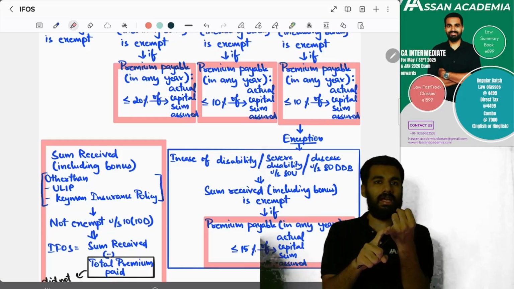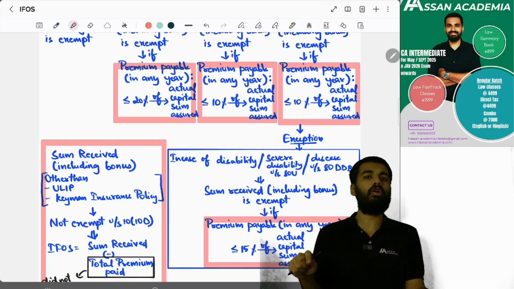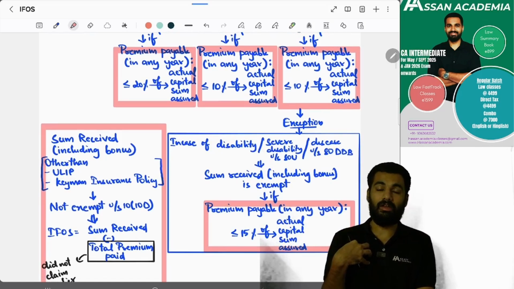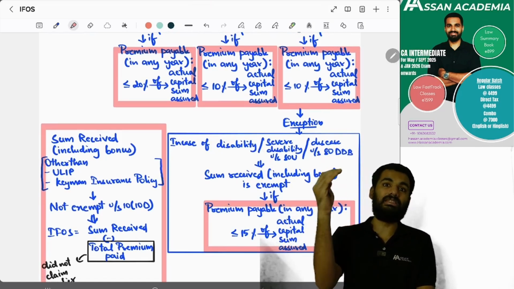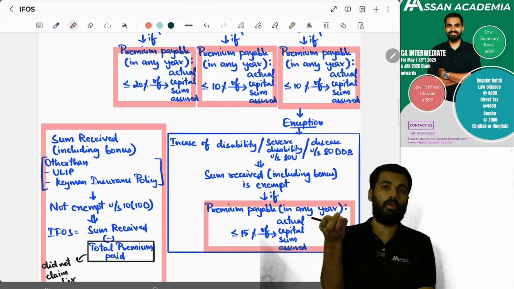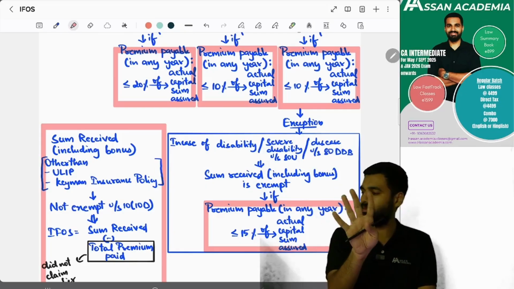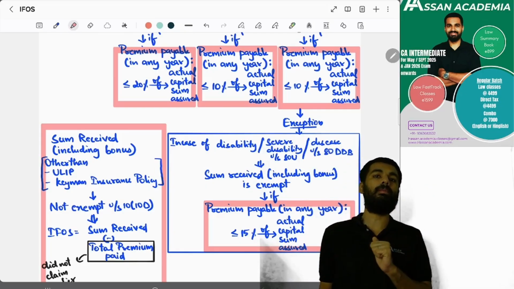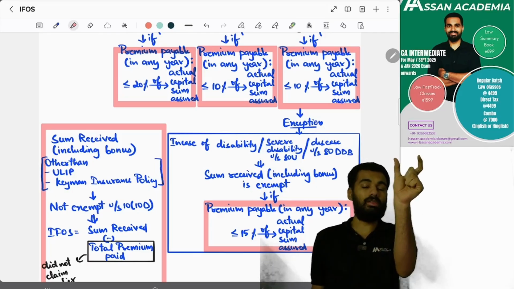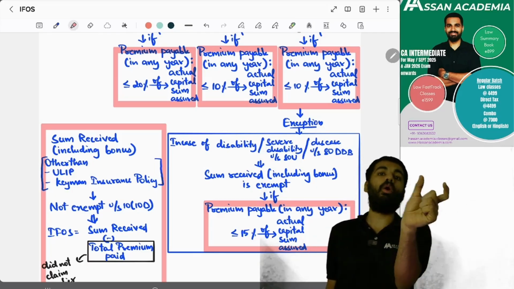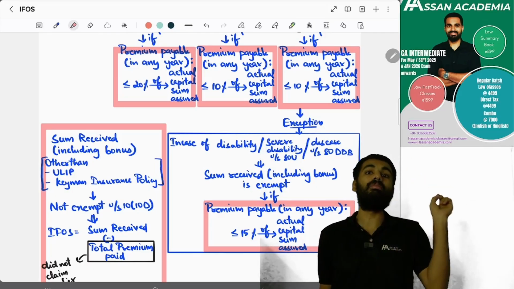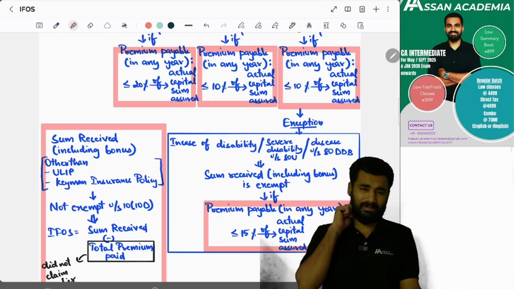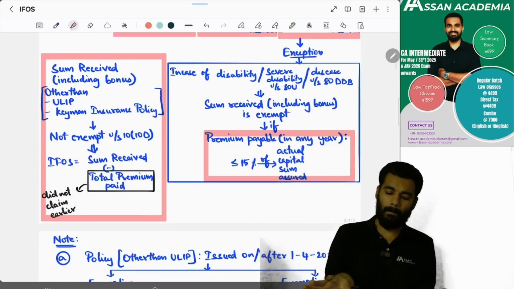Yes. So the limit is either 10%, 15% or 20%. But if the premium exceeds 10%, 15% or 20%, is the exemption available? No exemption is available. In that situation, it will be taxable under the head income from other sources. What is taxed is the sum assured minus the premium paid, and if you have not claimed a deduction, you will be reducing the premium. Yes or no? Yes.